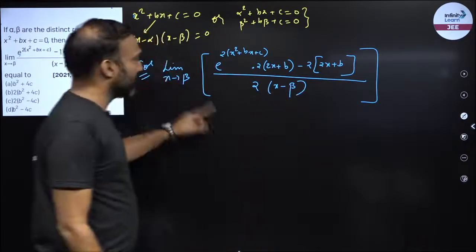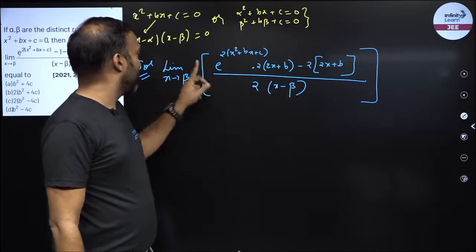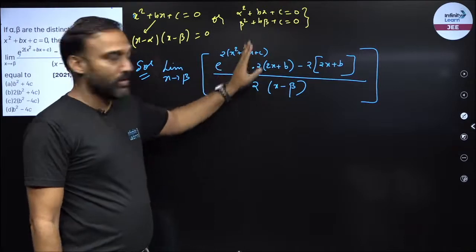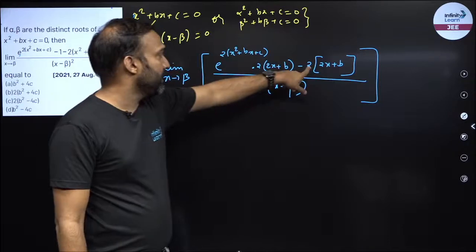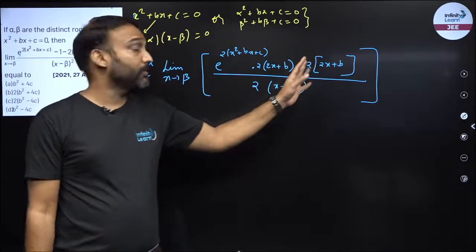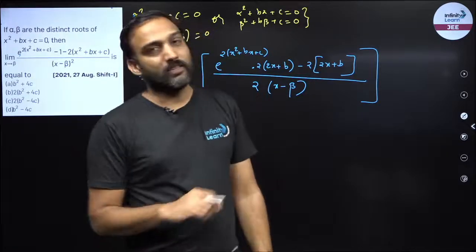Now see, if I put x minus beta, denominator becomes 0, right? If I put in the numerator x is equal to beta, this becomes 0, e raised to power 0 becomes 1, so this becomes 1 into this, so this term would be 2 into 2x plus b, this is also 2 into 2x plus b with a minus sign, so numerator becomes 0, denominator becomes 0. So after using L'Hopital, I am still getting 0 by 0.